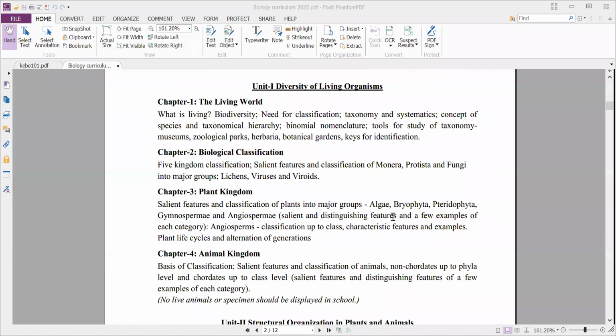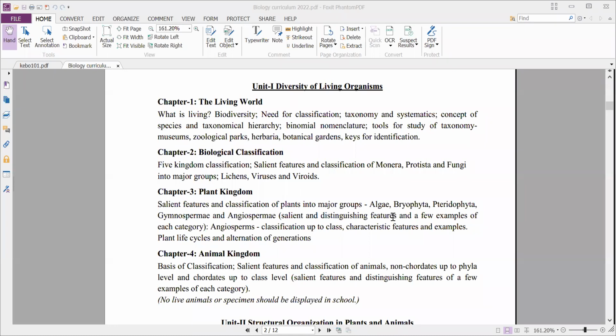Unit 1, diversity of living organisms. Okay, in that, chapter 1, that is the living world. In that we'll discuss what is living, what are the characteristic features of the living, and next what is meant by biodiversity, and next need for classification, taxonomy, systematics. What is the difference between taxonomy and systematics?